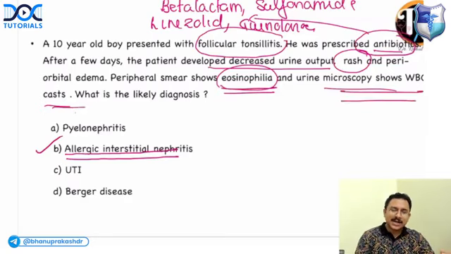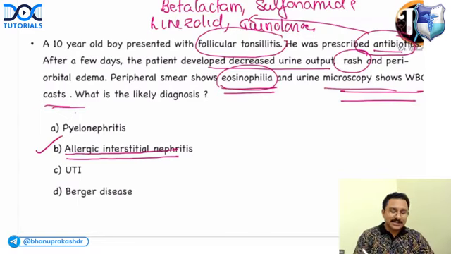See, WBC cast can be seen in pyelonephritis, but tell me, Partha, is WBC cast specific for pyelonephritis? WBC cast can be seen in many conditions: pyelonephritis, glomerulonephritis, allergic interstitial nephritis, multiple. So in here, you have to see the totality of the question.